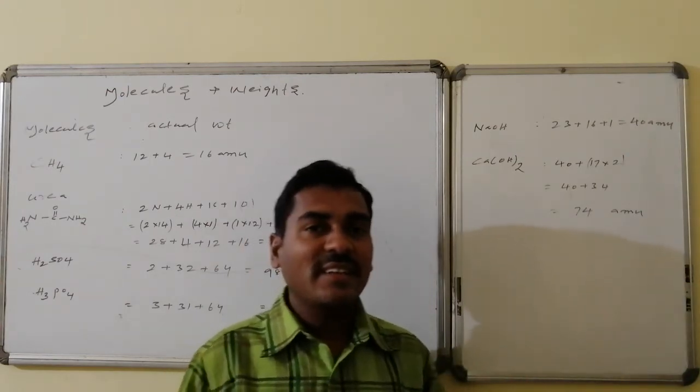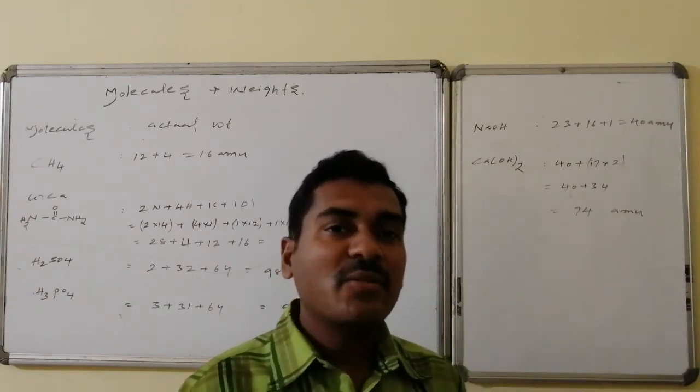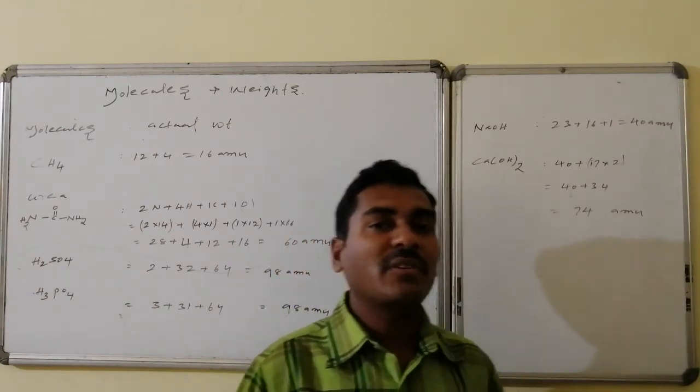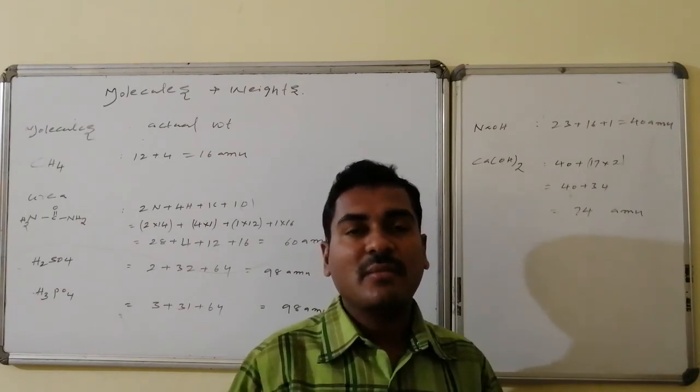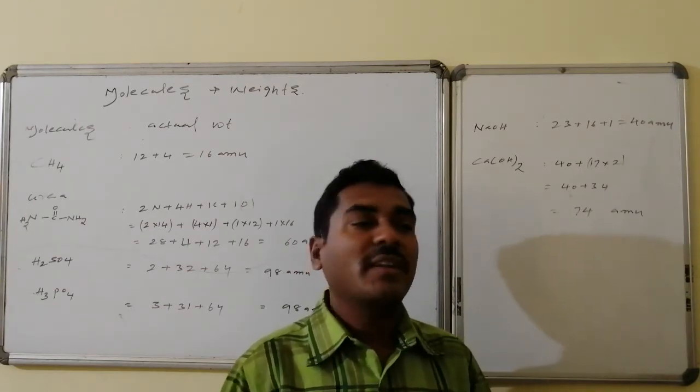Sodium is 23, oxygen is 16, hydrogen is 1, altogether equal to 40.